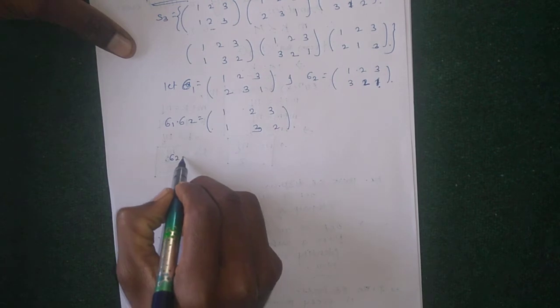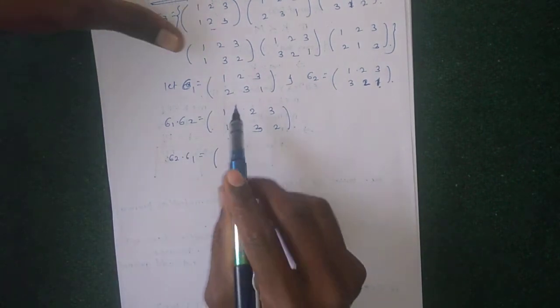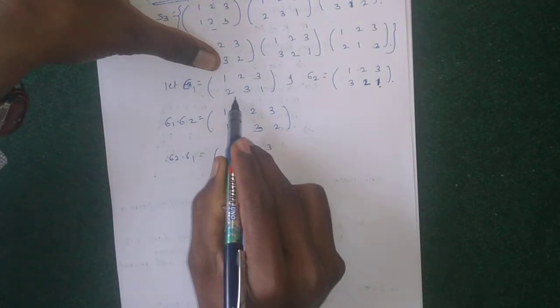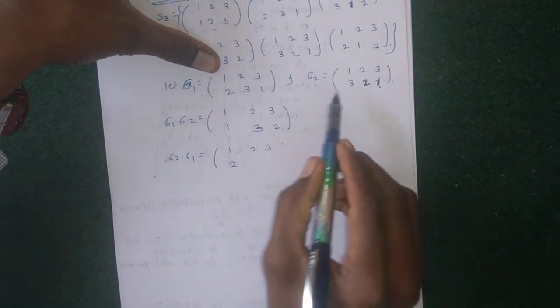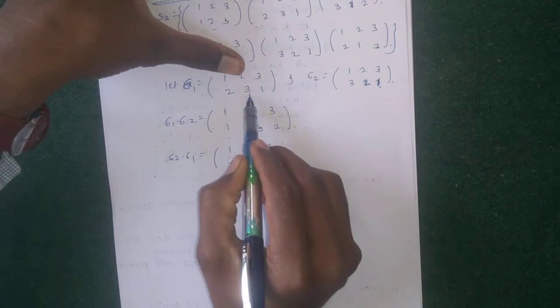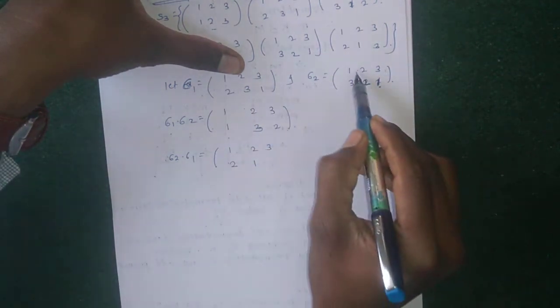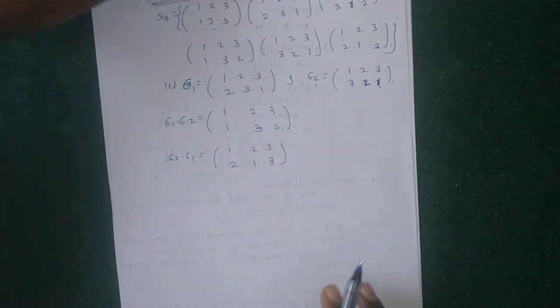Now sigma 2 into sigma 1: 1 has value 2, 2 has value 2, 2 has value 3, 3 has value 1, and 3 has value 1, 1 has value 3.